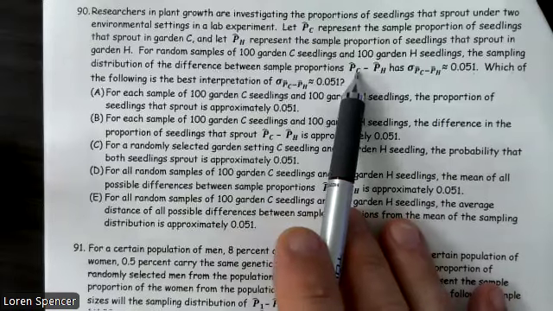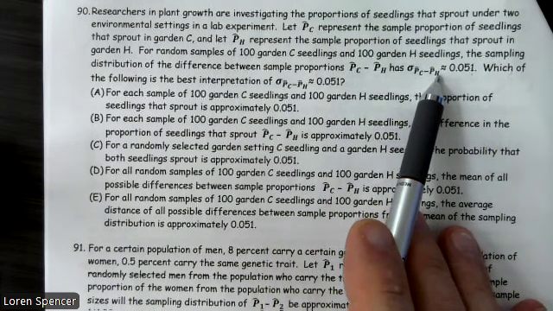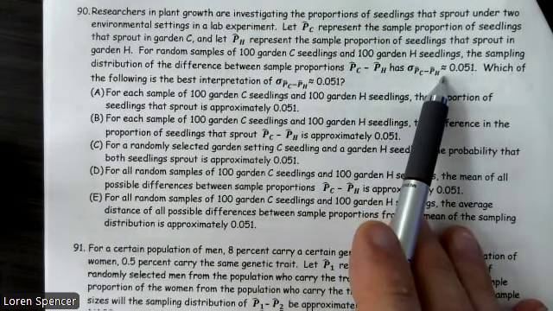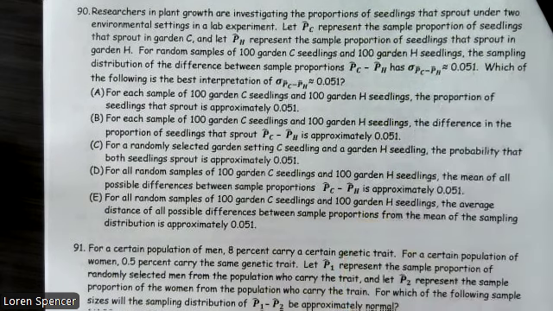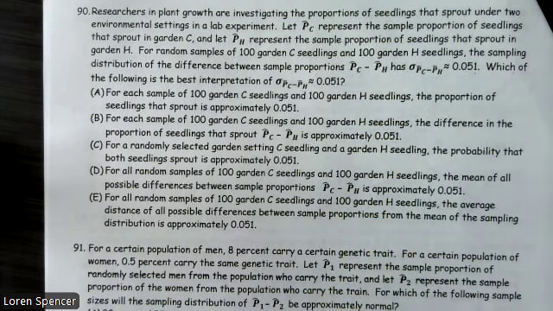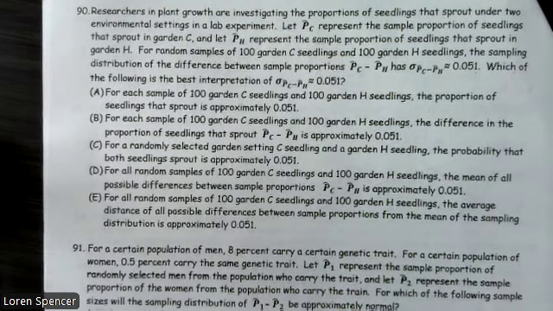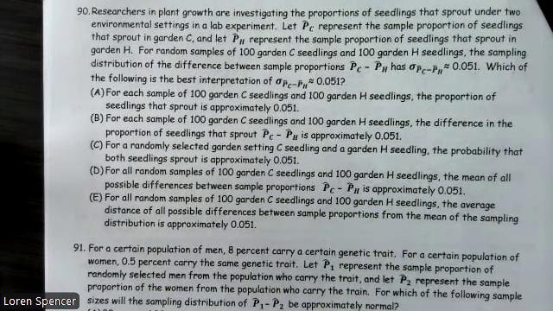So basically, when we subtracted those two, when we ran the hypothesis test, we ended up with a standard deviation of the two being 0.051.